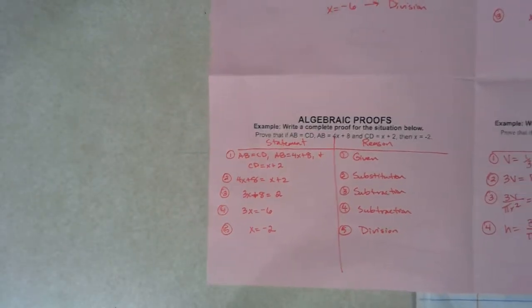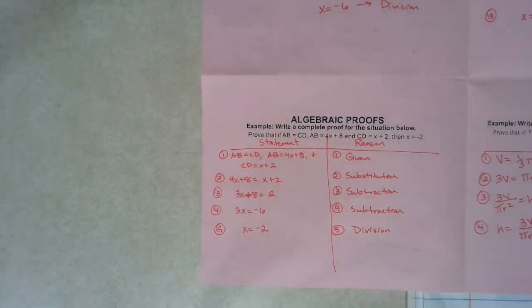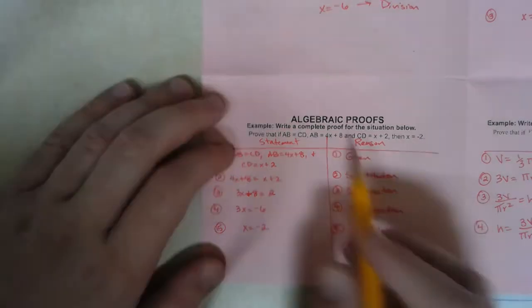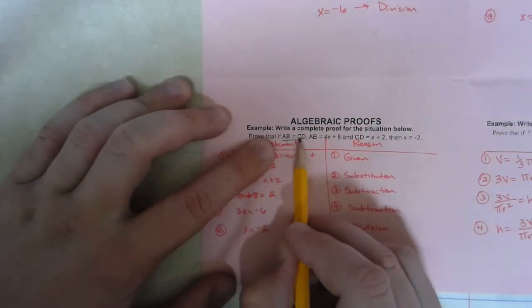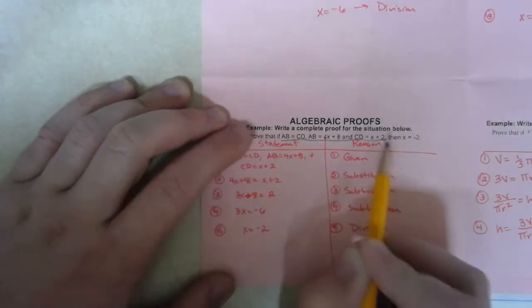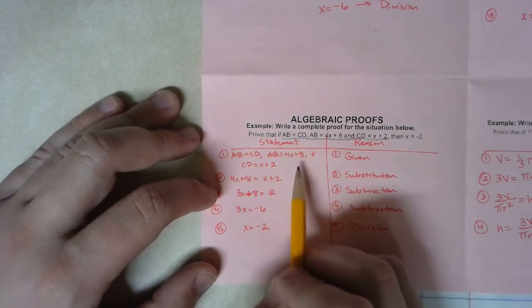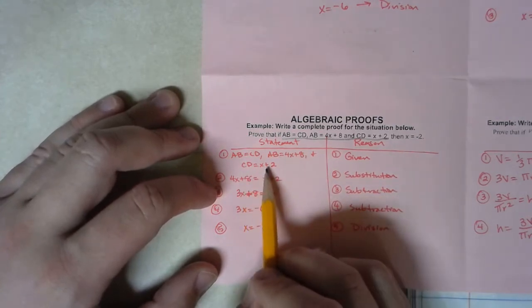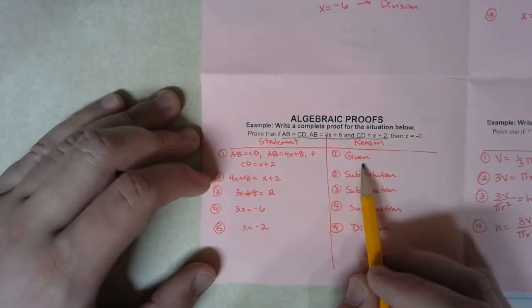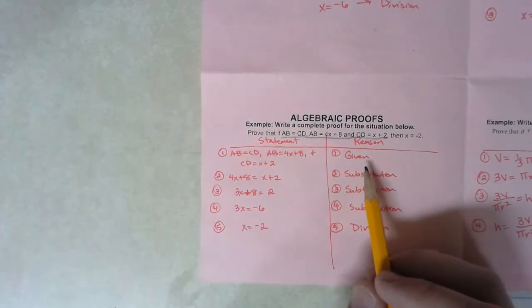Okay, let's look at another one. Prove that if AB is equal to CD, AB is equal to 4x plus 8, and CD equals x plus 2, then x equals negative 2. Again, we start by looking at everything between the if and the then, and this time we've got a lot of stuff. Everything between the if and the then, which is AB is equal to CD, AB is equal to 4x plus 8, and CD is equal to x plus 2, is all our given statement. That's what we have to work with at the beginning.